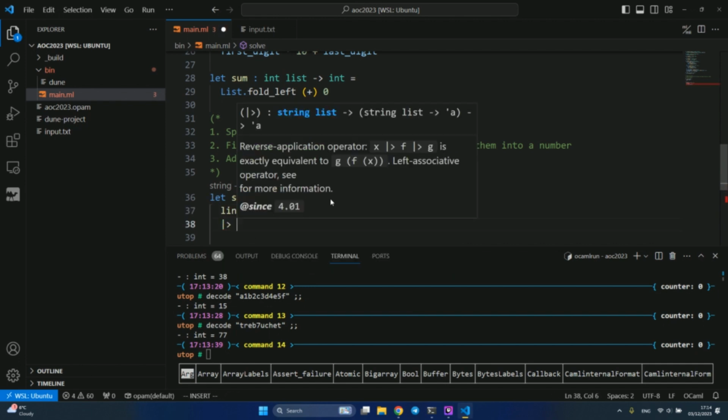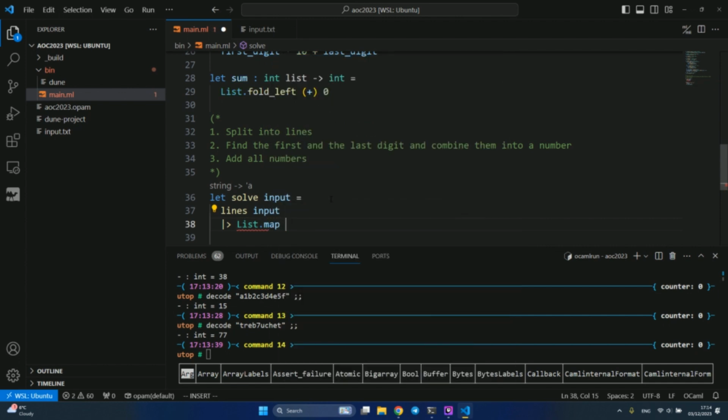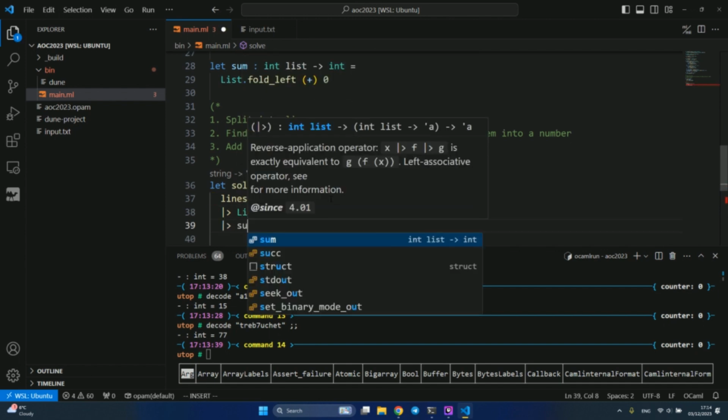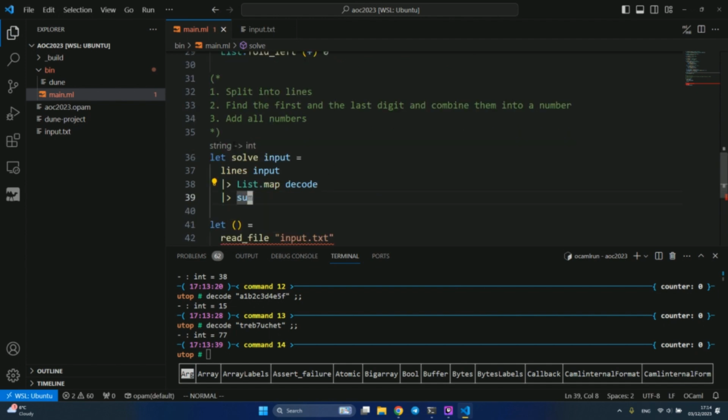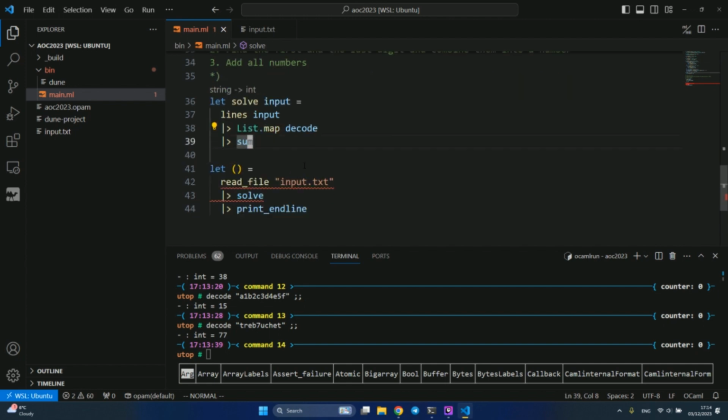Then we convert each line into a digit. So we use the List.map function, we apply the code to every element of the list. This way we convert every string to a digit, and then when we get a list of integers, we just find the sum of all numbers. So this is our solution. Split into lines, decode every line by finding first and last, and find the sum of all the numbers.